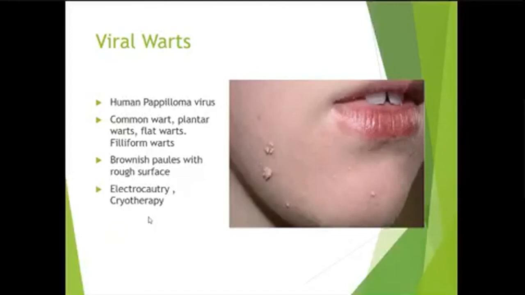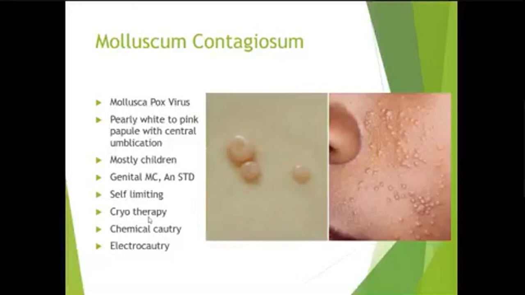Viral warts are caused by human papilloma virus. The types are common warts, plantar warts, flat warts, and filiform warts. These are brownish papules having a rough surface, and treatment is removal of warts by electrocautery or cryotherapy. Molluscum contagiosum is caused by molluscum pox virus. These are pearly white to pink papules with central umbilication, infecting mostly children, and in adults, genital MCs are STDs. They are usually self-limiting, and the treatment may be done by cryotherapy, chemical cautery, or electrocautery.